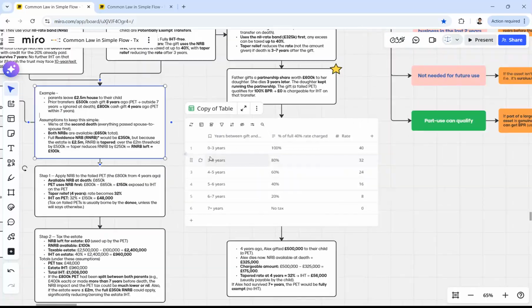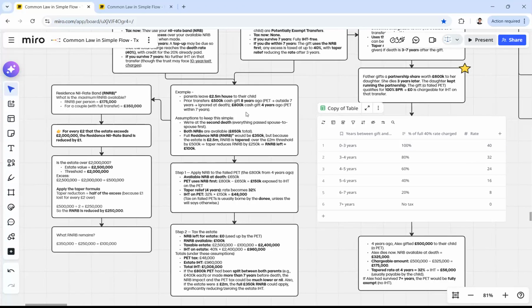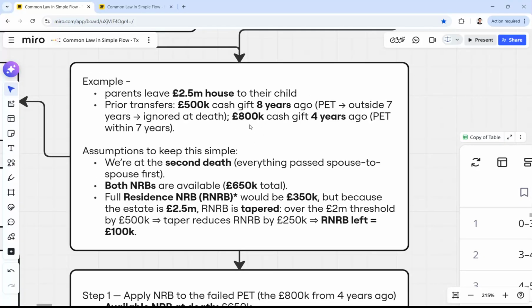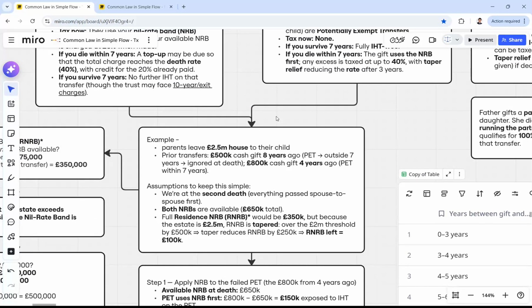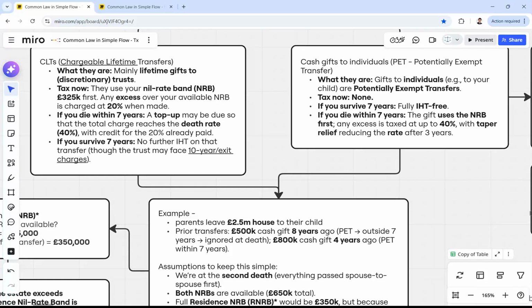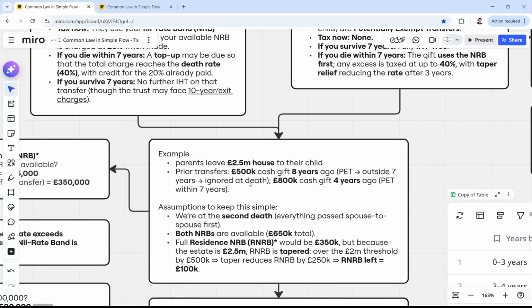And when we see in our table, it's 4 years, then it's 32%, right? So this 500,000 will be automatically ignored from our calculations, and the 800,000 cash will be calculated first to understand how much tax is being paid. And the important thing, this NRB, the nil rate band, can be used only one time, right? If we have the full estate, it's 2.5 million and 800,000 cash, it will all be calculated together, and you can apply it only once.